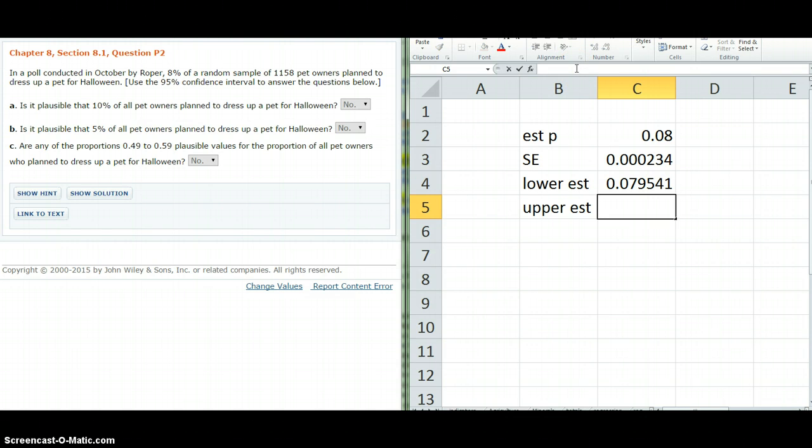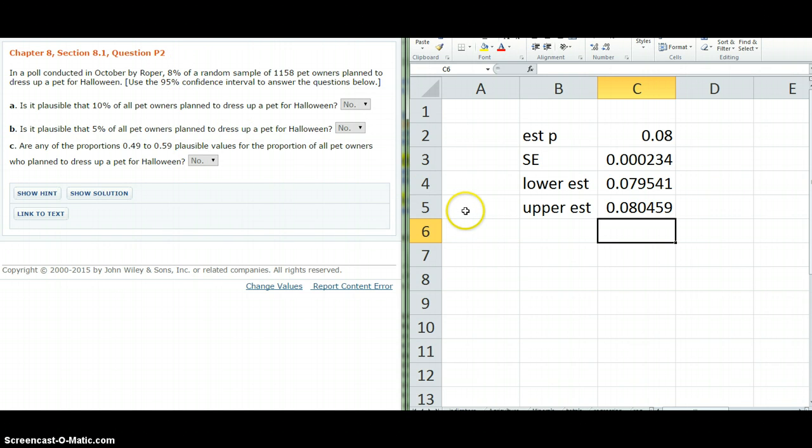And here we would go our proportion plus 1.96, so we're going 1.96 standard errors in each direction. And so we're 95% sure that the true population of pet owners who plan to dress up their pets is between 7.9 and 8%. So really, this is a pretty close estimate.